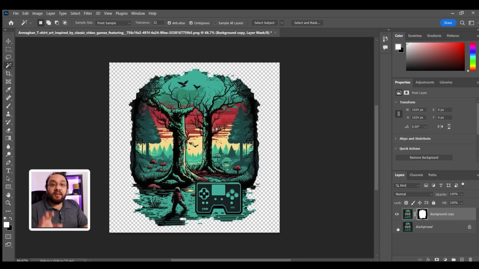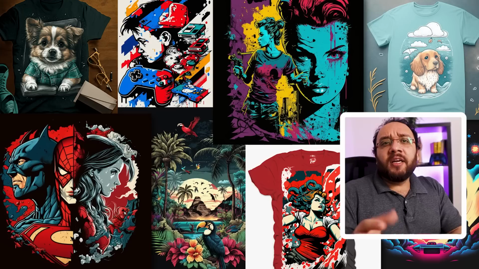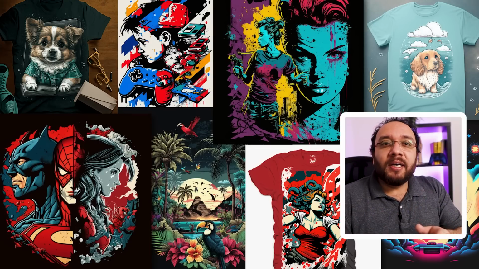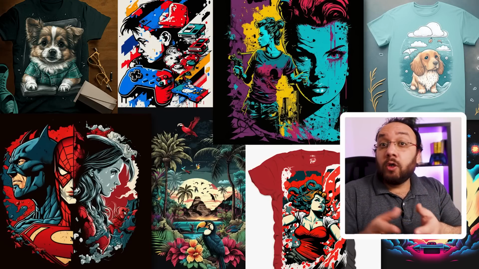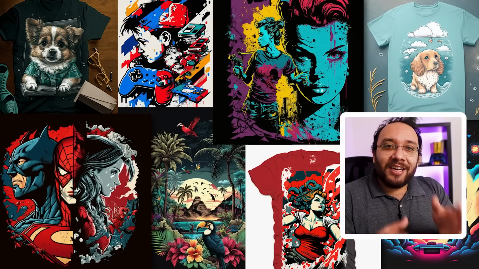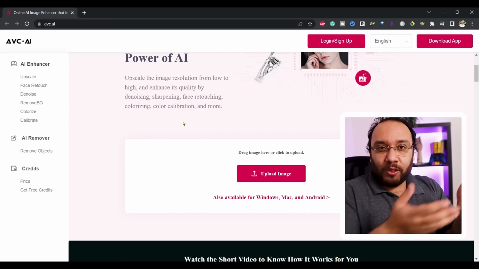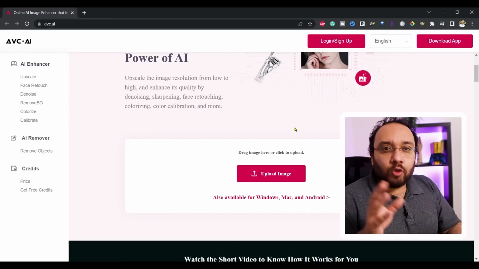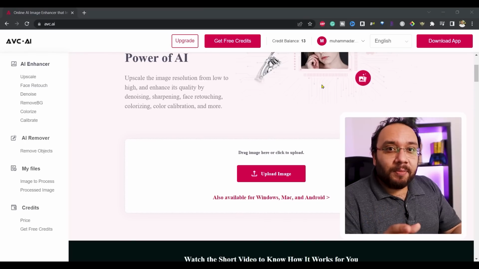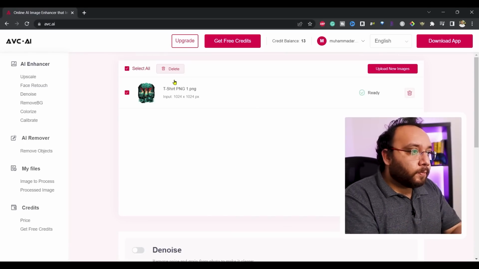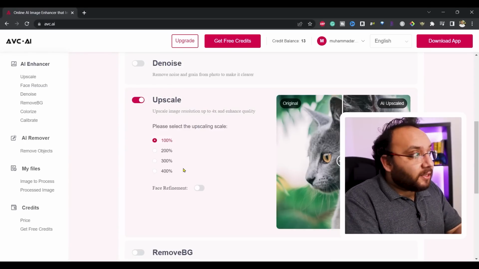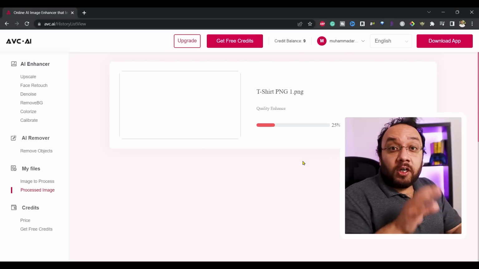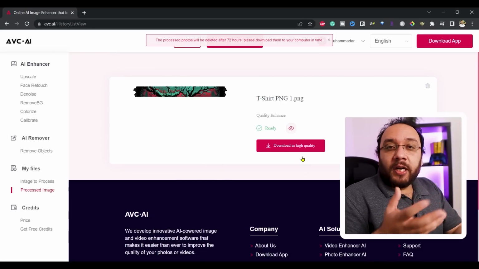Now, it depends if you want to upscale your image or not. If you're using any of these images for print on demand, I would highly recommend using an image upscale tool to improve the quality. There are various options available online. I'm using this tool because I had a few credits left from my free account. So all you need to do is upload the image and select upscale. I am upscaling by the maximum option available, 400%. This should technically improve the quality of my image when printed on any kind of a